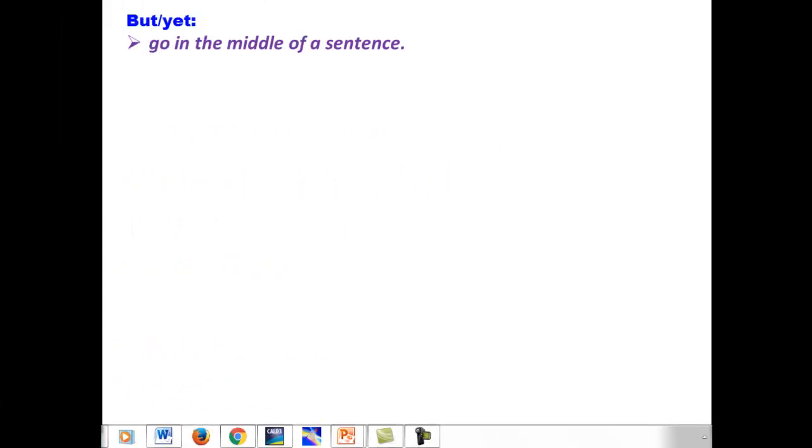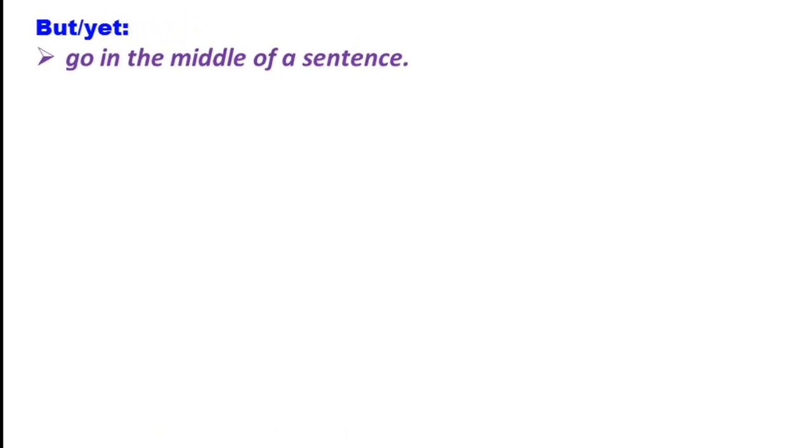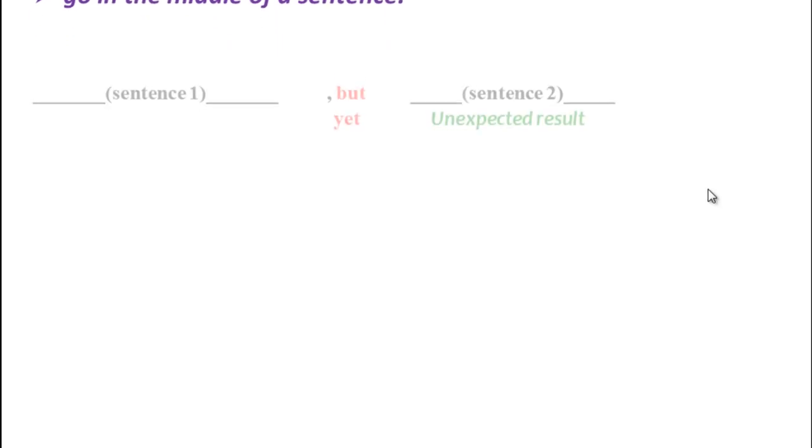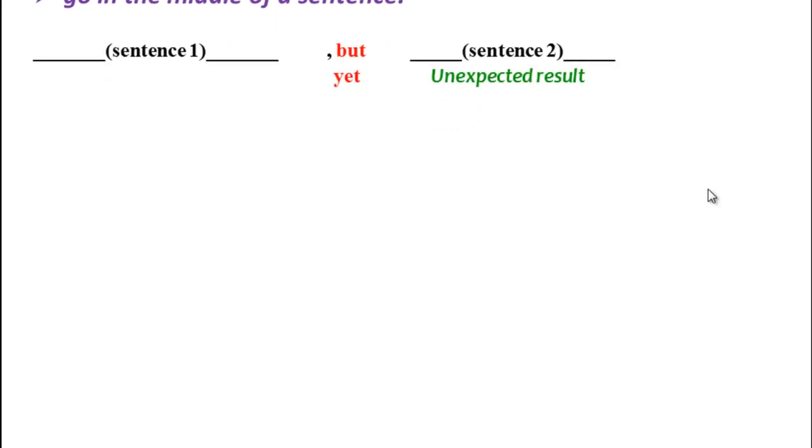Well, let's start by the first group, but and yet. These linking words of concession go in the middle of a sentence. That is, they should be put between sentence 1 and sentence 2. And we put a comma before them. Sentence 2 must be the unexpected result or the contradictory clause.